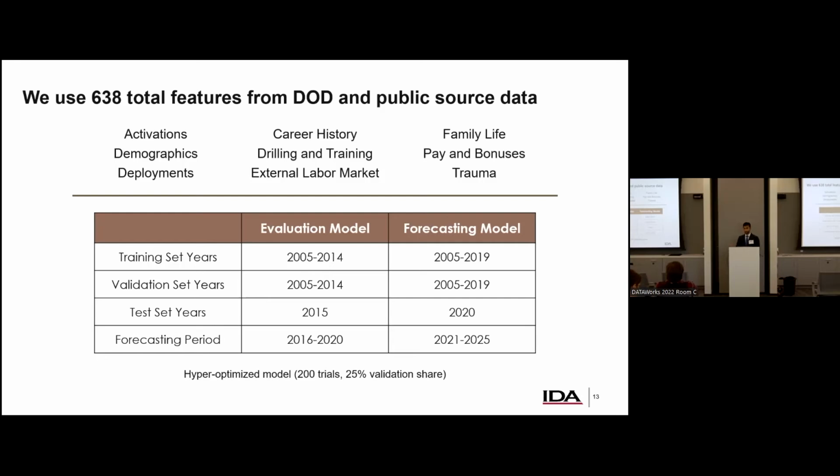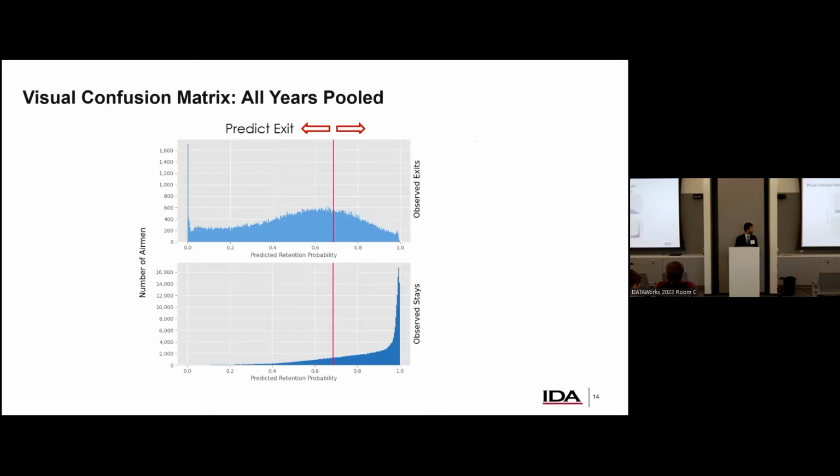So here's the question, right, which is, how do we do? So we're going to look at a visual confusion matrix. Rather than looking at a 2x2 grid, I thought it would be a whole lot more fun to look at the distribution of probabilities. So on the top here, you see the people who've actually exited over a 5-year window. And on the bottom, the people who've actually stayed. So those are the people who continue to stay in service the following year.